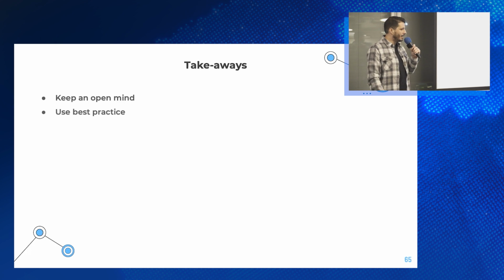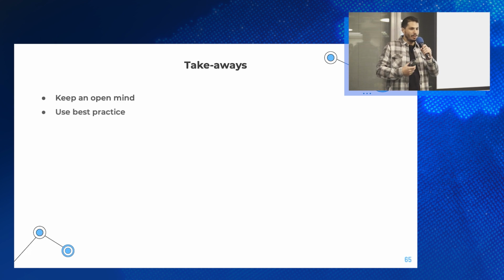The second takeaway is to use best practice. What we do here in Taboola is most of our models are not developed in Taboola, actually. They are free. They are from the open web, and you can use existing models and just do some manipulation to feed them into your own product. So it's free, and you don't have to build your own model each time you are facing a problem.